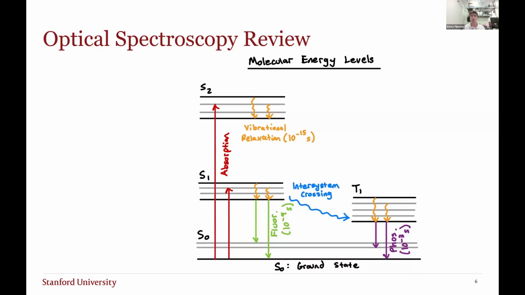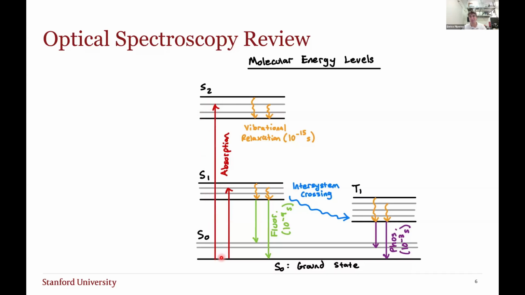As a review, I wanted to introduce the Jablonski diagram. This is a manner to introduce the different energy levels found in molecules. At the bottom here, we have the ground state, and then I depict in S1 the first excited state, S2 the second excited state, and I also introduce a triplet state. The key point to note here is that the vertical axis is energy, so as we move up, we move up in energy.